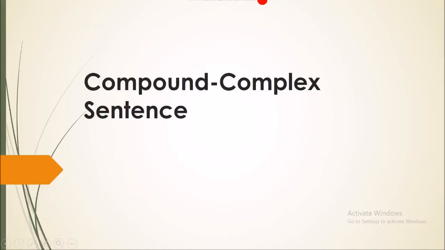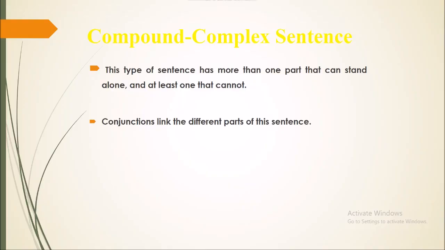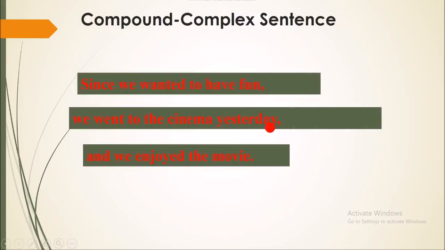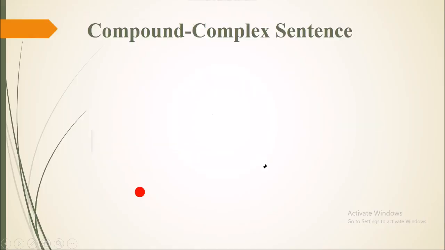Here is the last type of sentence. We call it compound-complex. A compound-complex sentence has more than one part that can stand alone and at least one that cannot. Conjunctions link the different parts of this sentence. Here's an example: Since we wanted to have fun, we went to the cinema yesterday and we enjoyed the movie.